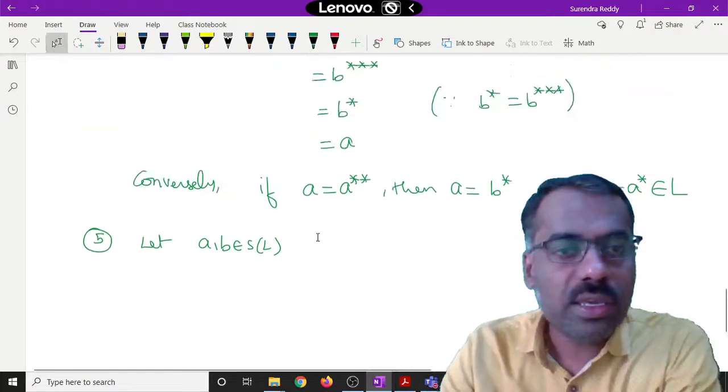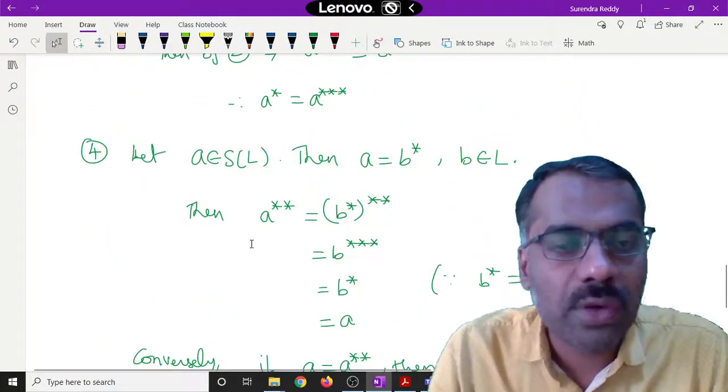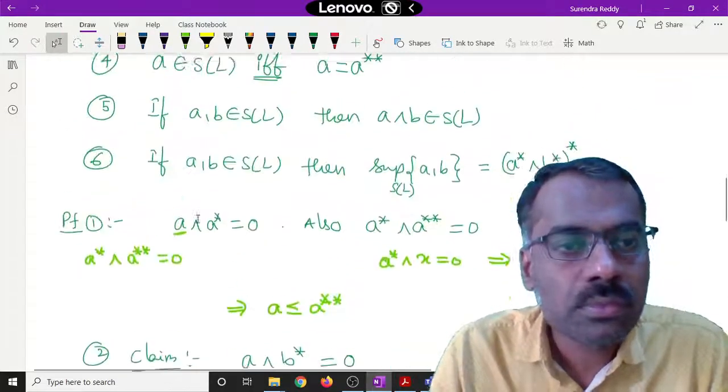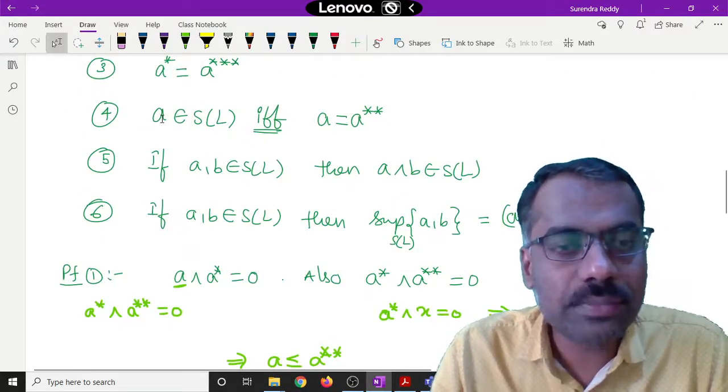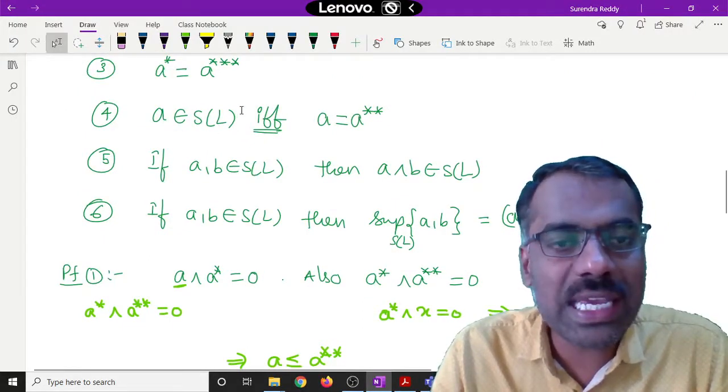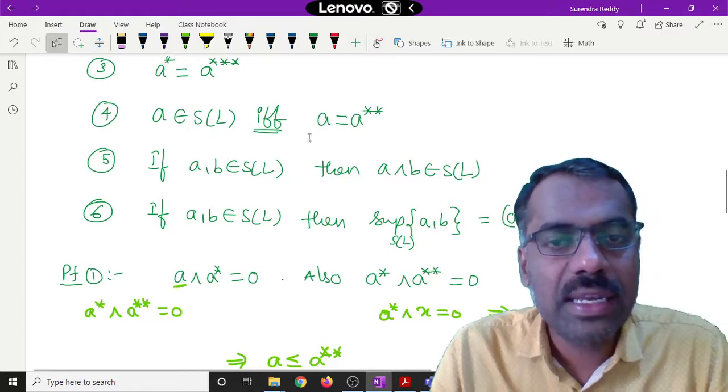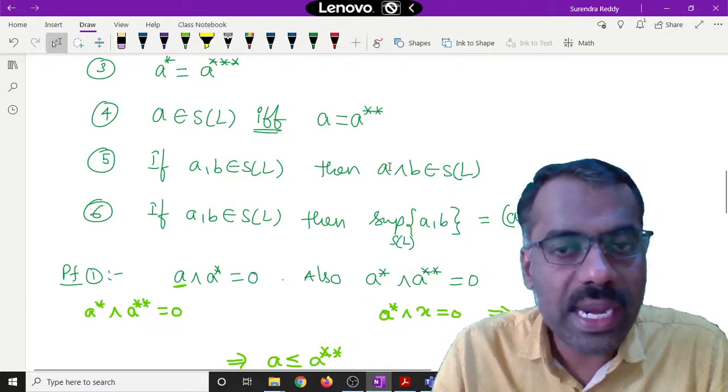So if we want to use the fourth one, what does the fourth one say? It says that an element will be in S of L if A is equal to A double star.